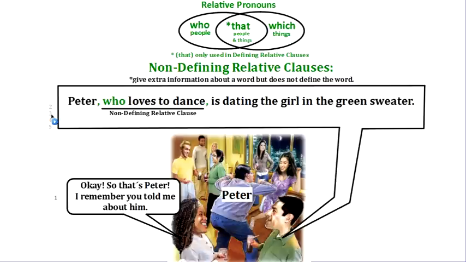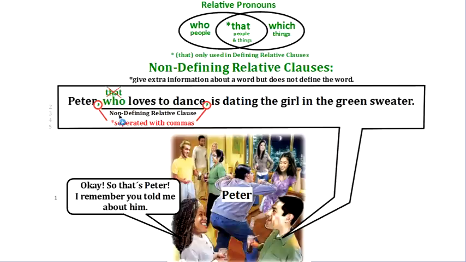Now, the other thing we can think about is that when I use a non-defining relative clause, I always separate it from the other part of the sentence with commas. So these are commas. So that's one way of identifying a non-defining relative clause, when you have commas. Now, the other thing we need to think about is that we said that can be used for people, but in this context, I cannot use that.